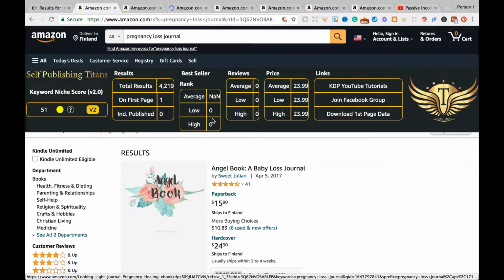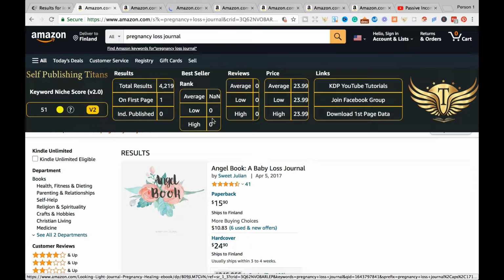It is a really good niche, and it expands to several other keywords as well that all have a really good keyword niche score. But I highly advise you to do your own research in regards to understanding what you need to put in, and be very mindful of how you set out your wording for this book as well. Don't worry, we'll show you a couple of strategies in this video, so stay tuned.